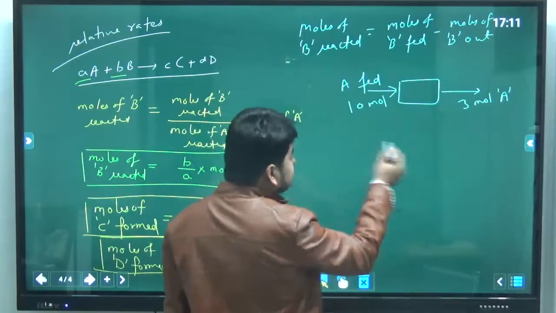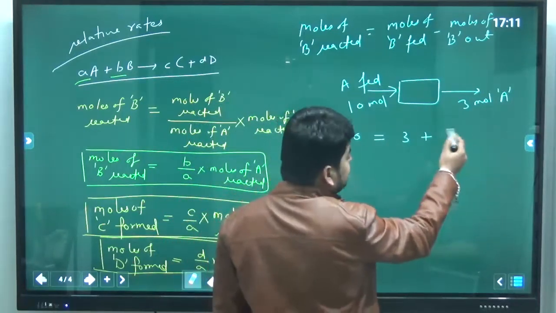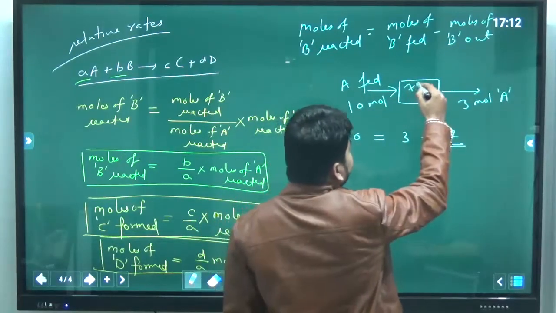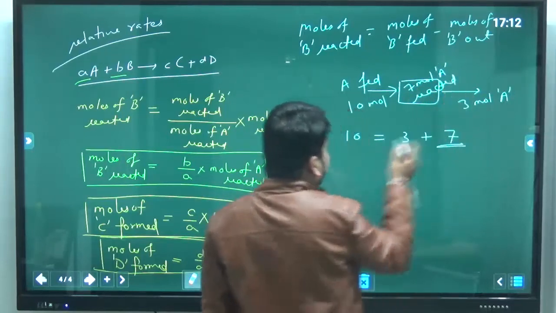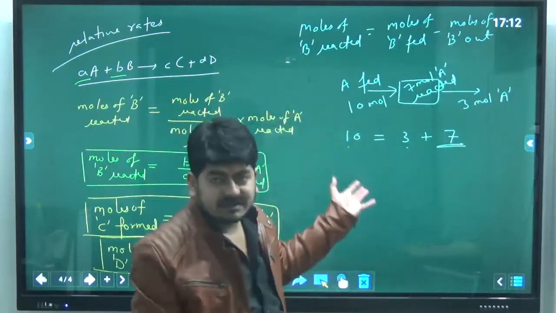So what will be the balance? You will simply say 10 is equal to 3 plus something. What is that something? That has to be 7. It means 7 is what? 7 is the moles of A reacted. 7 moles of A has reacted. Okay, so fed is equal to unreacted plus reacted. That's how we do the mole balance.